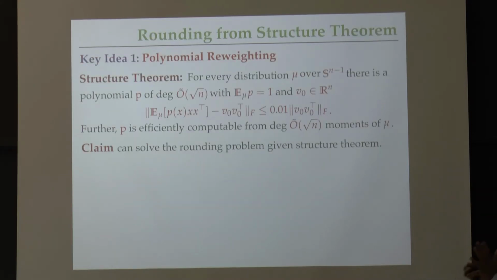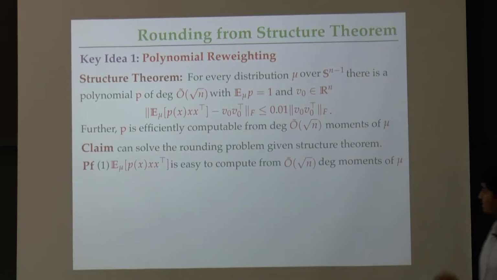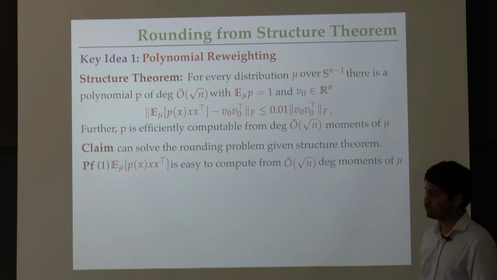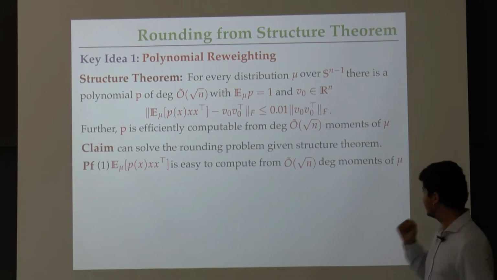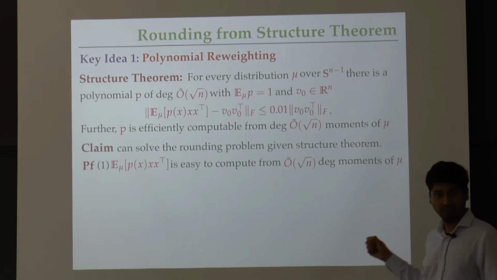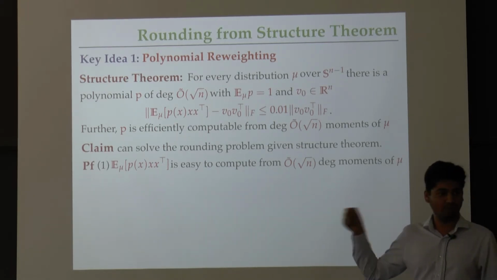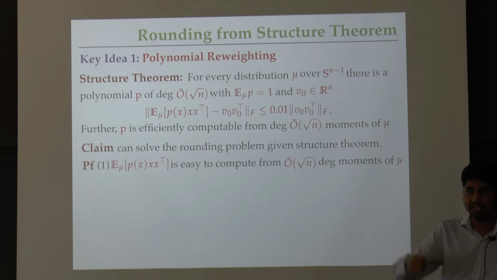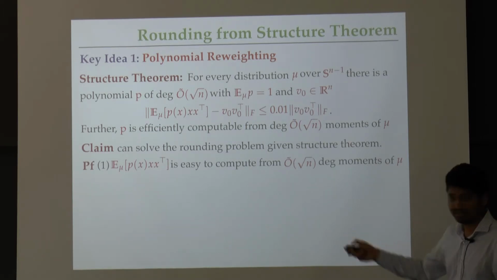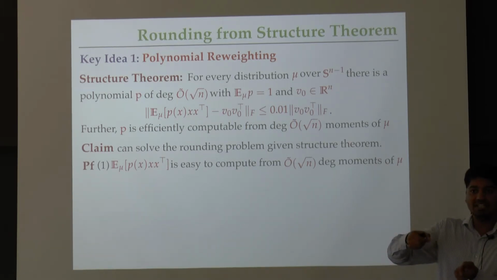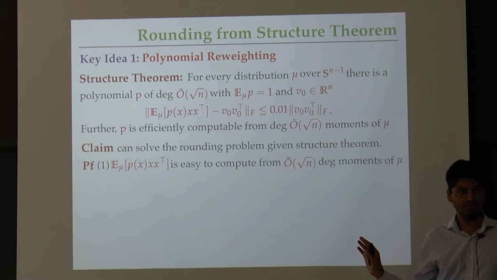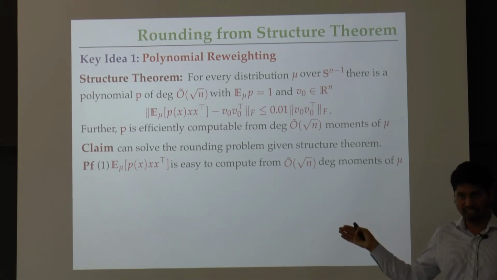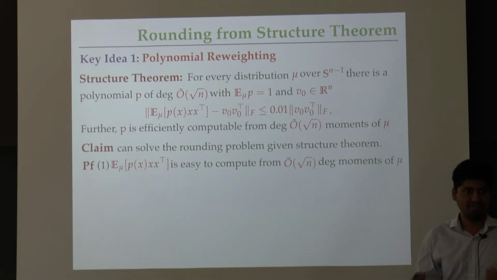Okay, here's the proof. First, I want to say that if you look at this reweighted covariance matrix, it's an object that I can touch and feel. Given low degree moments of the distribution mu and given explicit coefficients for the polynomial p, the entries of this matrix are basically linear combinations of low degree moments of mu, which I had access to. So I can write down this object efficiently. Okay, so it's in my hands. That's great.